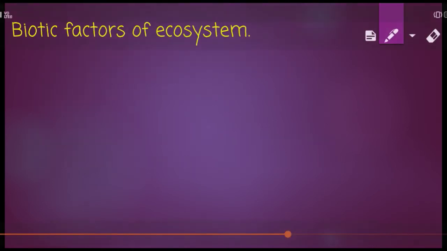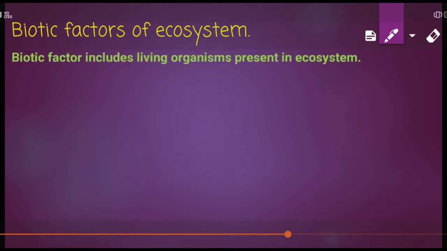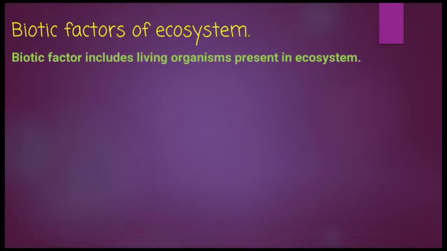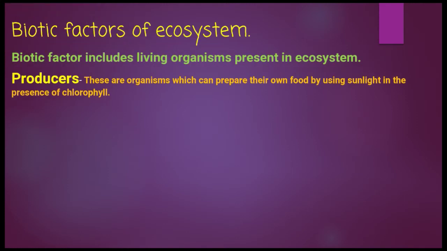Biotic factors of ecosystem. Biotic factors include living organisms present in ecosystem like plants and animals. So they are categorized according to their lifestyle. So first we will study producers. These are organisms which can prepare their own food by using sunlight in the presence of chlorophyll.